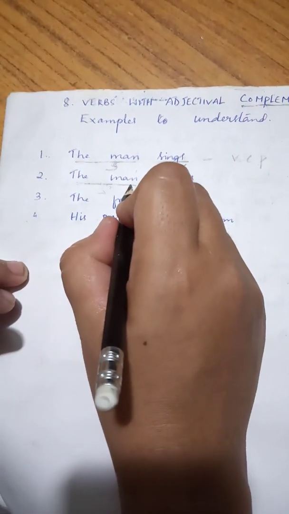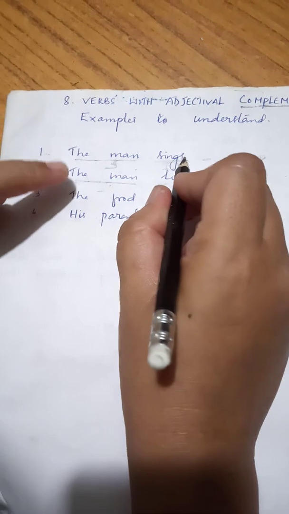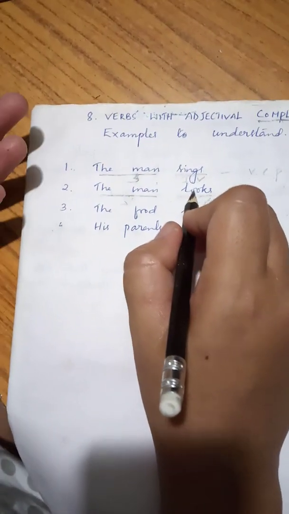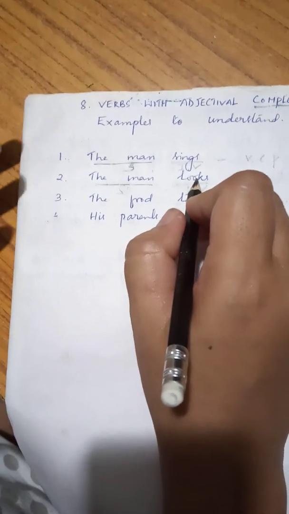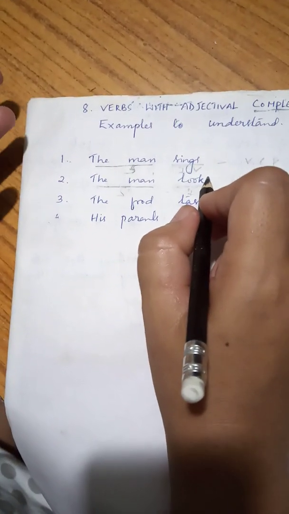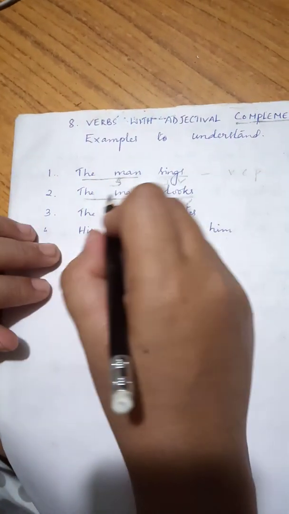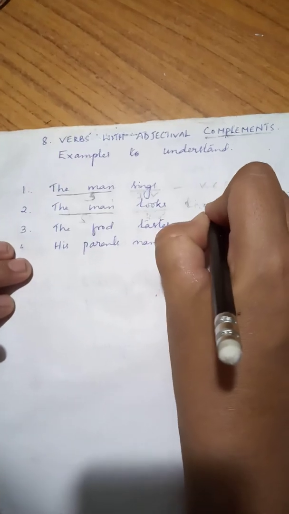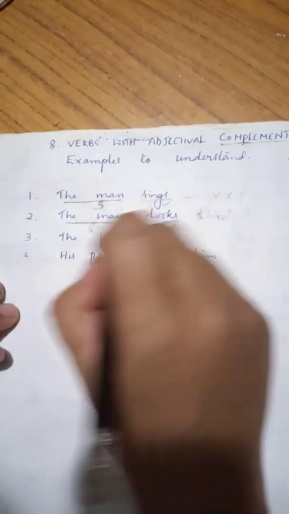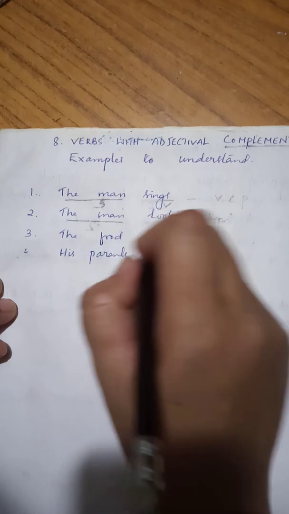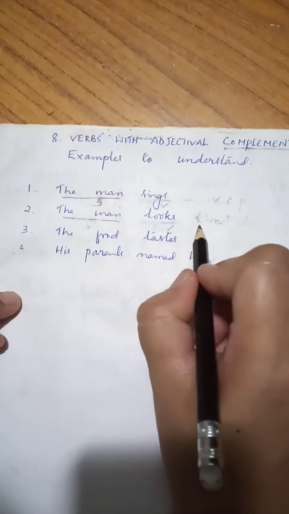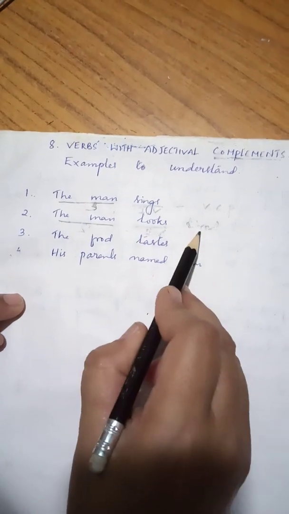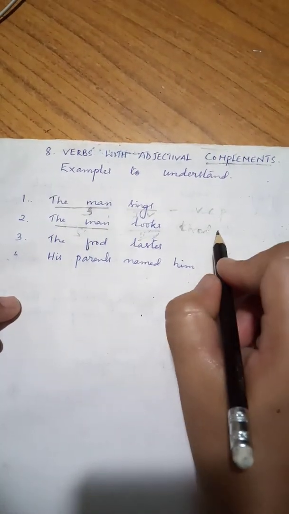But this sentence, as compared to the first sentence, is incomplete. The man looks. Can we end the sentence there? No, it is incomplete, right? We need one more word to complete the sentence. So if I write the word tired, the man looks tired, then we can say the sentence is complete, right?